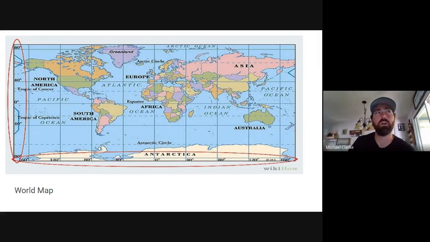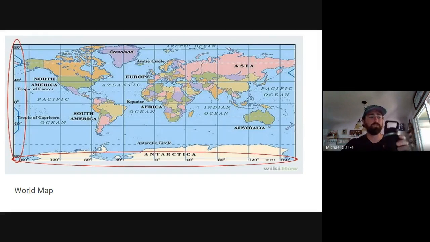I think our absolute location is right around 88 degrees west longitude and 44 degrees north latitude, approximately. Meaning that Woodstock is about 88 degrees west of the prime meridian and 44 degrees north of the equator.